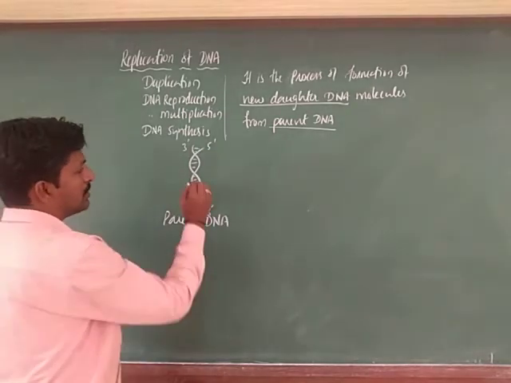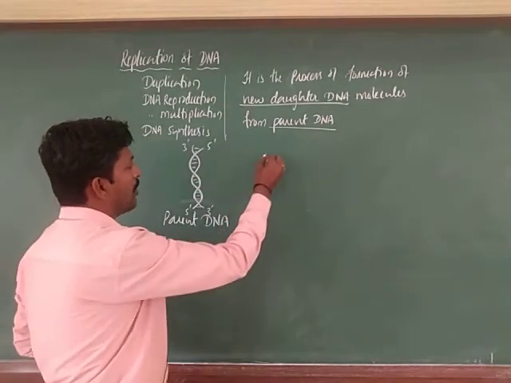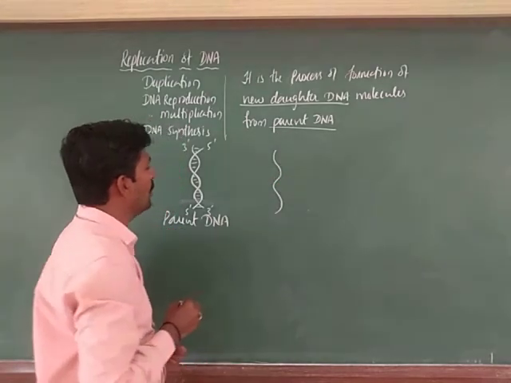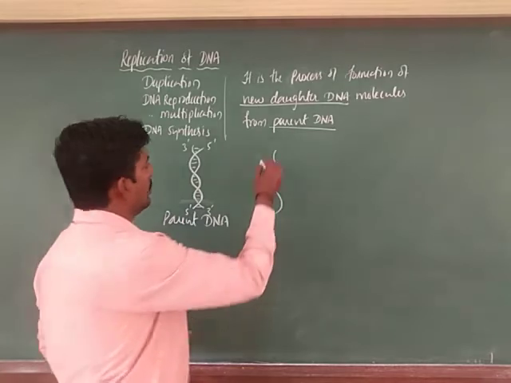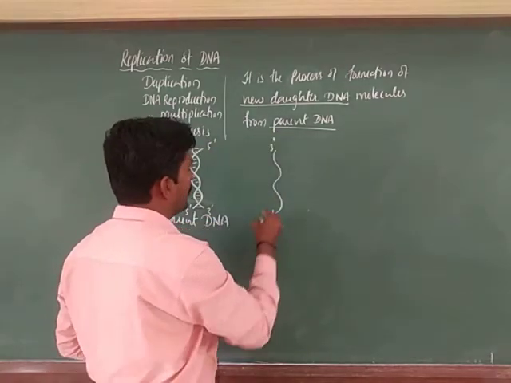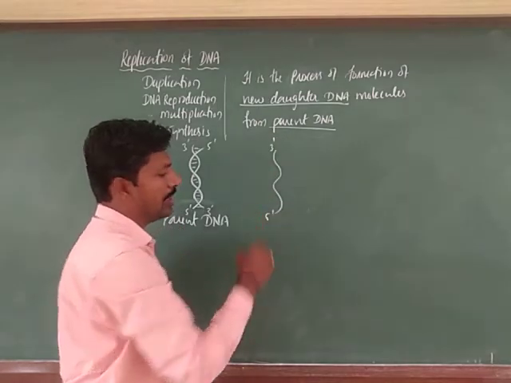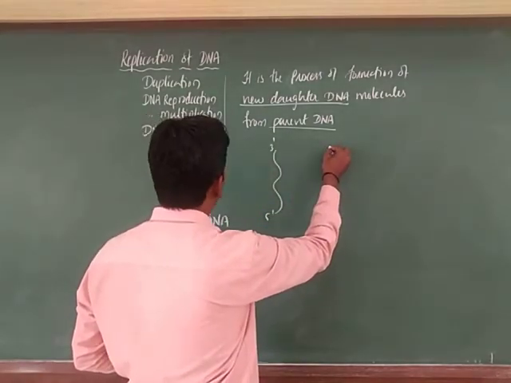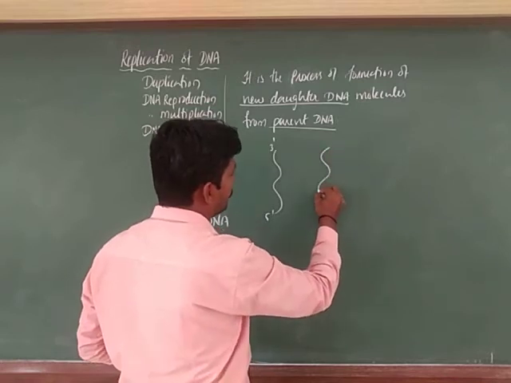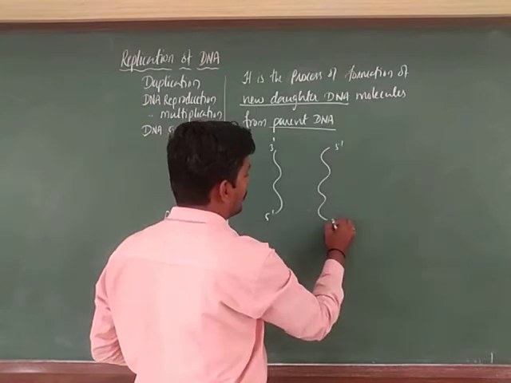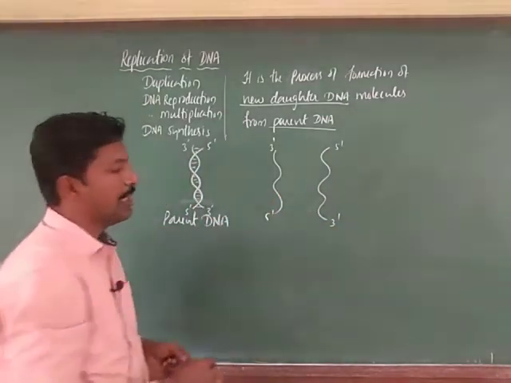When these strands get separated, consider this as the first strand, with the three prime end here and the five prime end this side. This is the five prime and this is the three prime of another strand of the parent DNA.